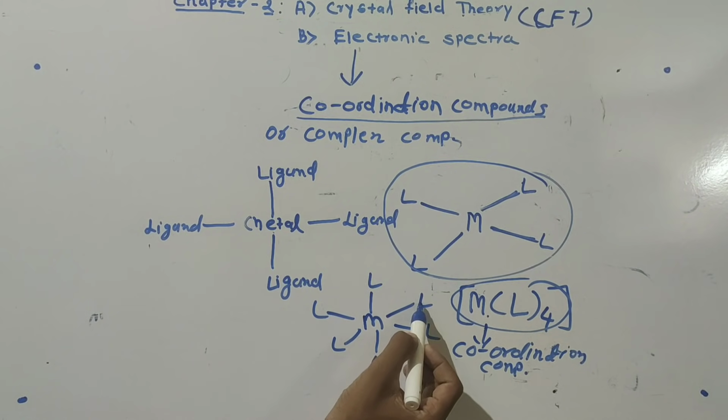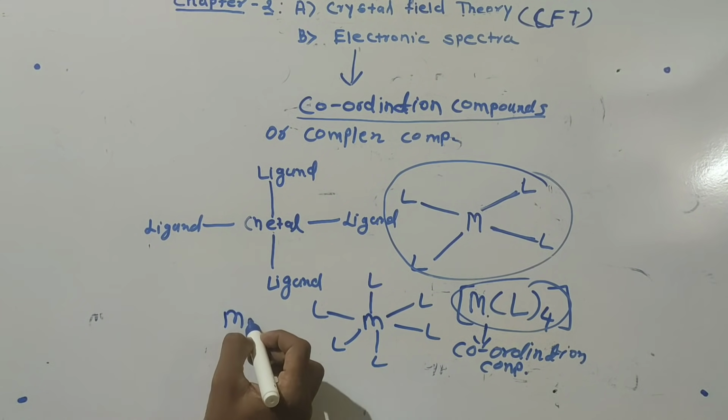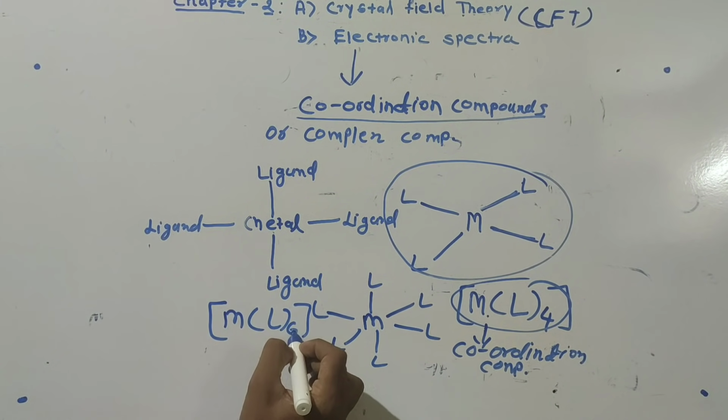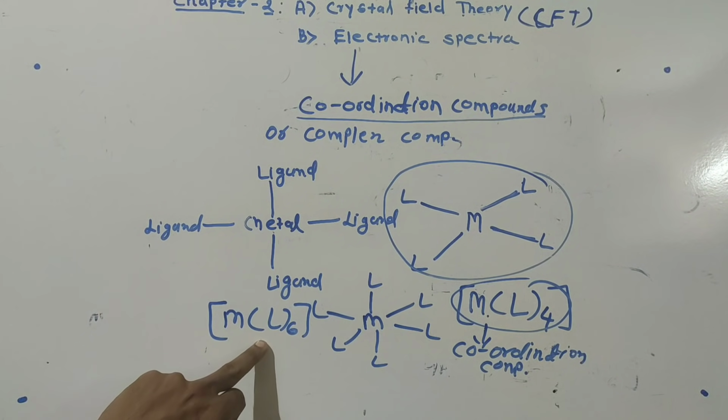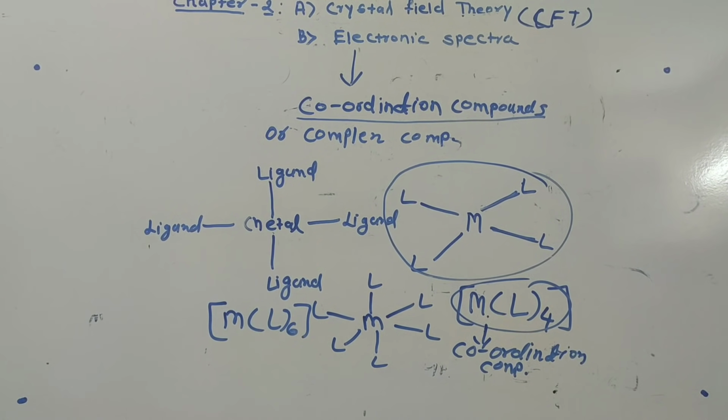Here the metal is attached with how many ligands? 1, 2, 3, 4, 5 and 6. So this metal is attached with 6 ligands, and this is also a coordination compound. So this is the general representation of the coordination compound. Here the metal is bonded with the ligand.